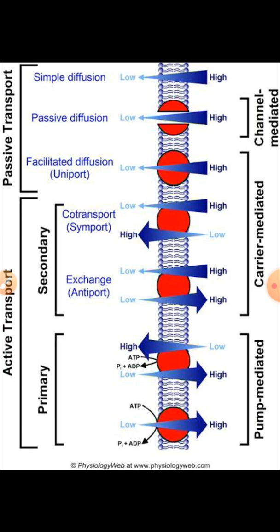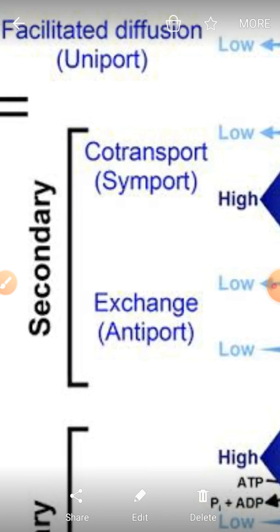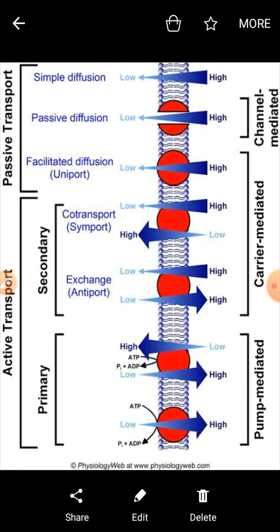If there is involvement of energy in the process of transportation, that would be the active transportation. And if the energy is not involved in this transportation process, in that case the transport would be known as the passive transport. And how would the energy be involved? What is the currency of energy? The biological energy currency, that is the ATP. So involvement of ATP is there in the active transport. So today we are going to discuss about the passive transportation. Passive transportation may be of two types: the mediated passive transportation and non-mediated passive transportation.